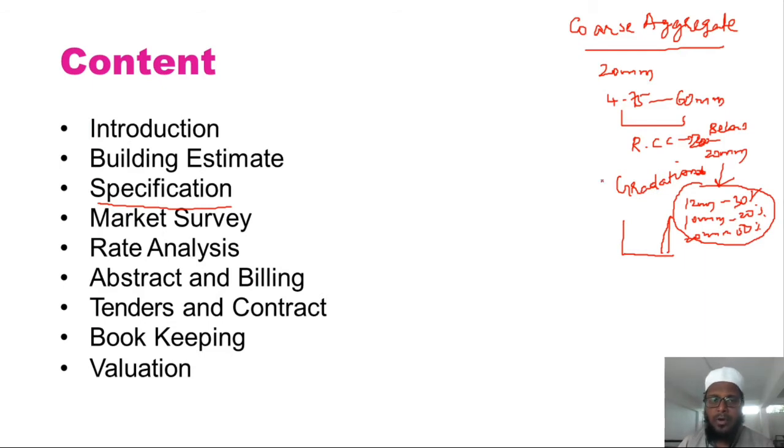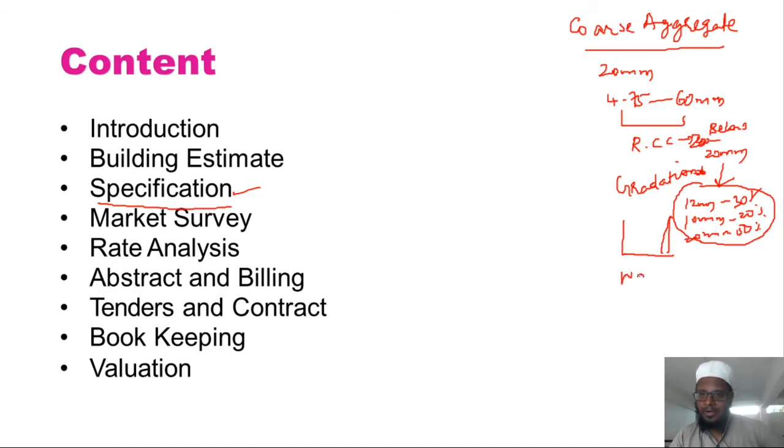So we need to provide proper specification, that we will be using this size of aggregate 30%, 20% and 50%. All those things need to be clear in the specification part itself. And once coarse aggregate, fine aggregate, cement, sand and steel are completed, now we'll move on to the water.